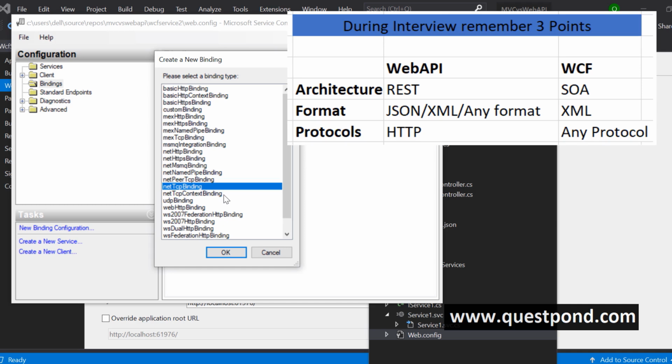One enforces XML, another says that you can define your own representation. Definitely JSON is the most common format, but you can also use XML. The third one, very important: any protocol, if you want, you can use in WCF, right? There is no rule that it has to be stateful. But when it comes to REST, when it comes to Web API, it is always HTTP.